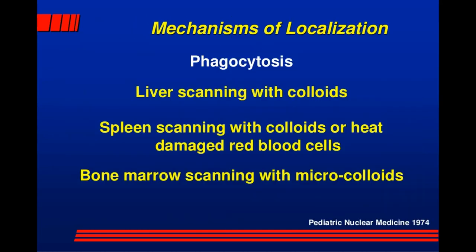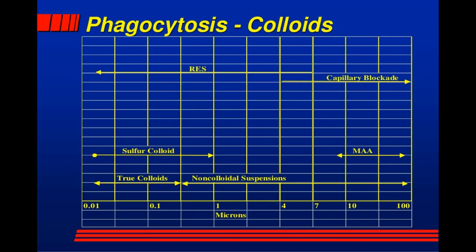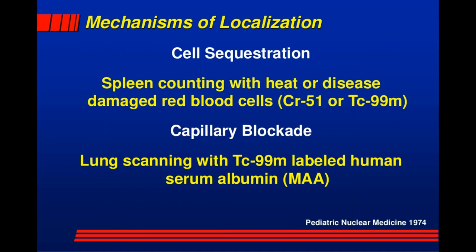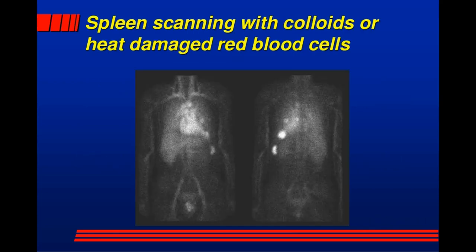Phagocytosis is liver scanning with colloids, spleen scanning with colloids or heat-damaged red blood cells, and bone marrow scanning with microcolloids. Cell sequestration: spleen counting with heat or disease-damaged red blood cells, chromium-51 or technetium-99m. Capillary blockade is lung scanning with technetium-99m labeled human serum albumin, or MAA. Spleen scanning with colloids or heat-damaged red blood cells.